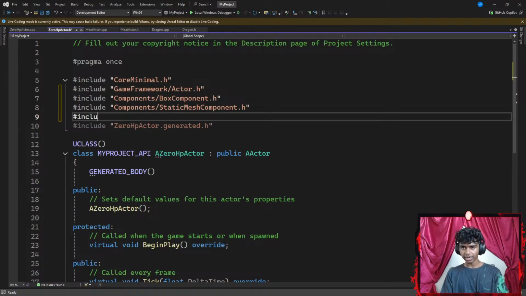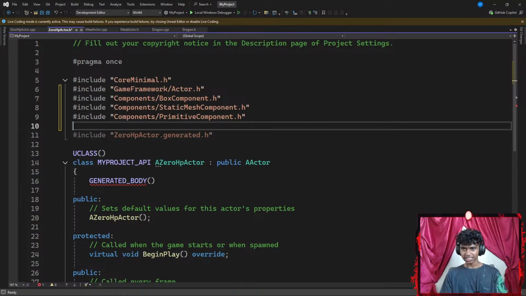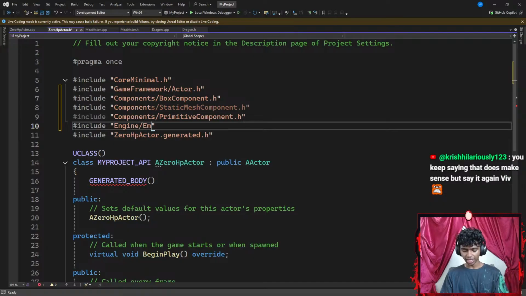And then let's include, from my components, I want to include primitive component .h. And lastly, I'm going to go ahead and include engine types. Excuse me, guys, from my engine, I want to include engine types.